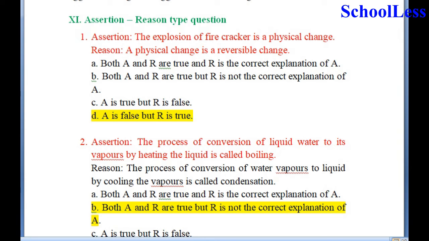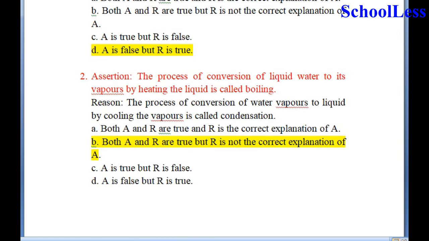In this, A is false but R is true because the explosion of the firecracker is a chemical change, whereas R is the right answer, right reasoning. A physical change is a reversible change. So therefore A is false but R is true. That is choice 2.